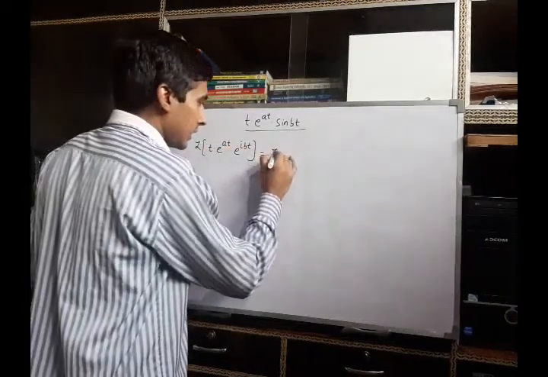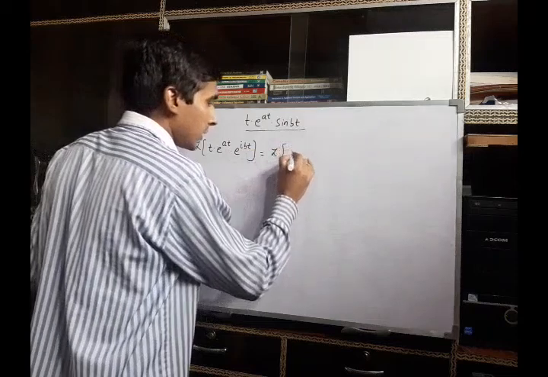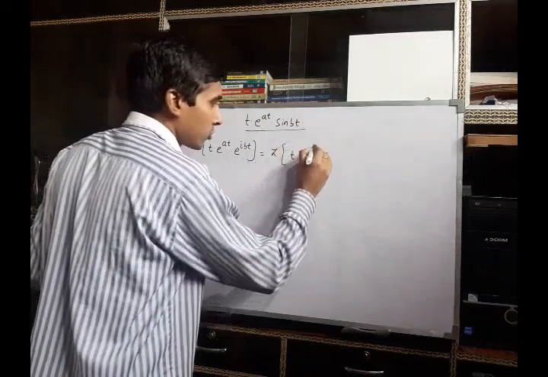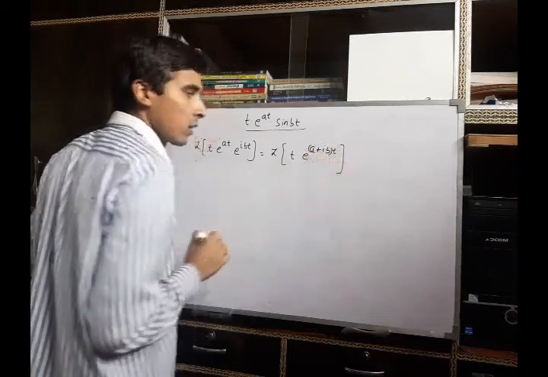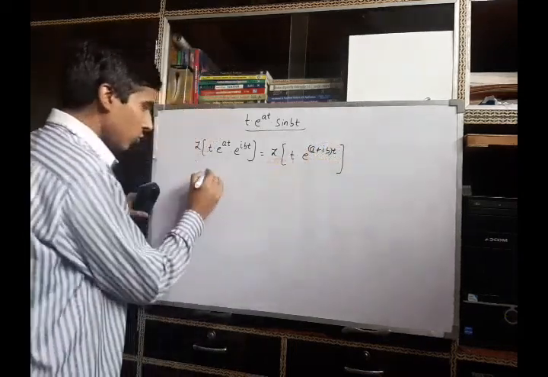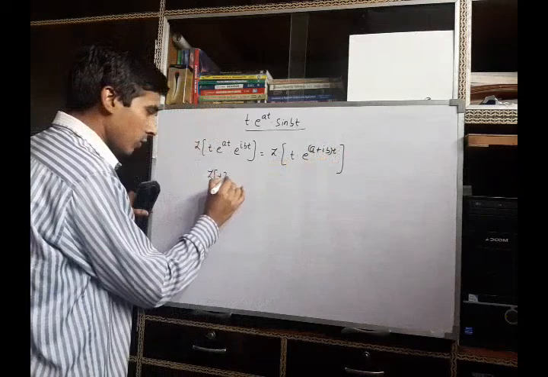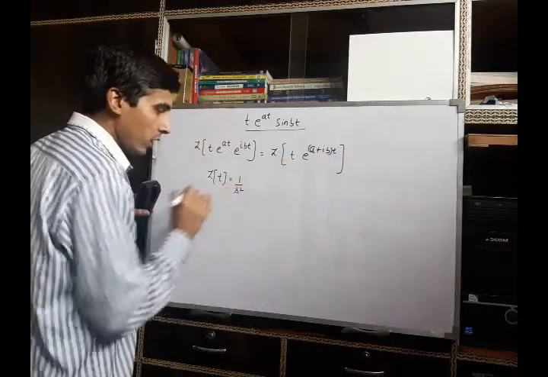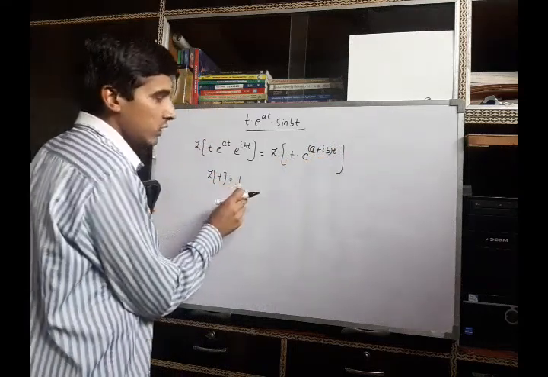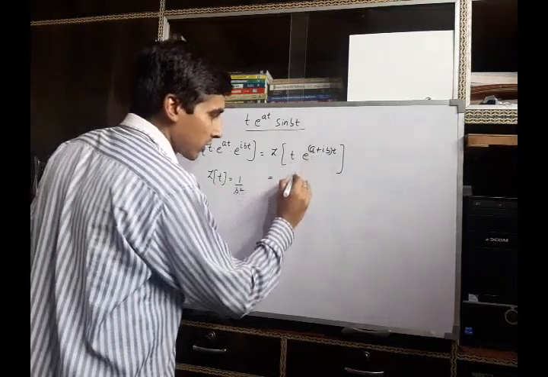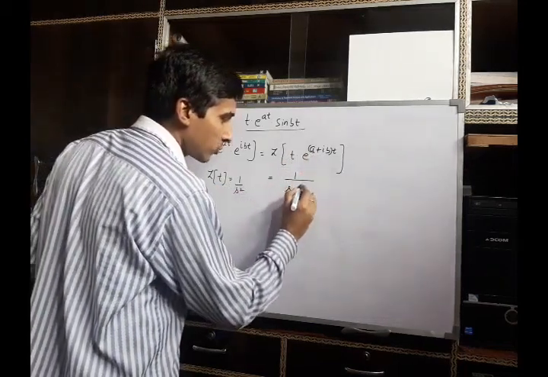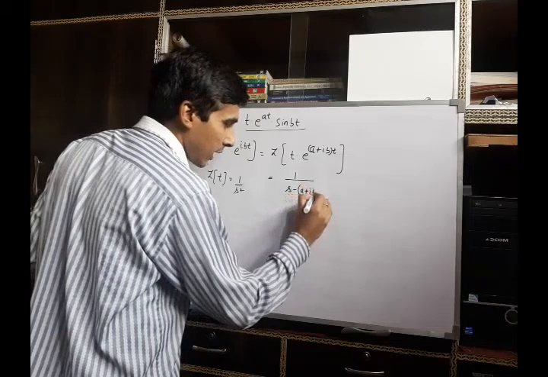It can be rewritten as Laplace of t times e raised to power a plus iota b t. Now since we know the Laplace transform of the function t is 1 upon s square, then by using the shifting property here, we can say the Laplace transform of this function is 1 upon s minus a plus iota b whole square.